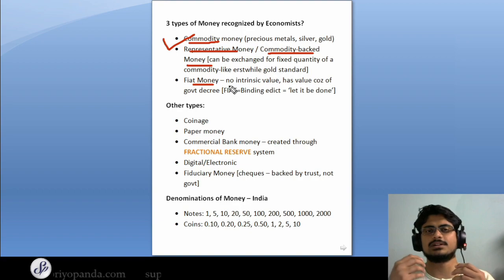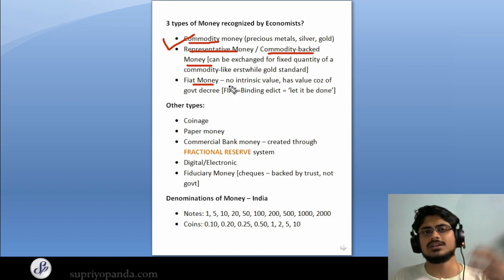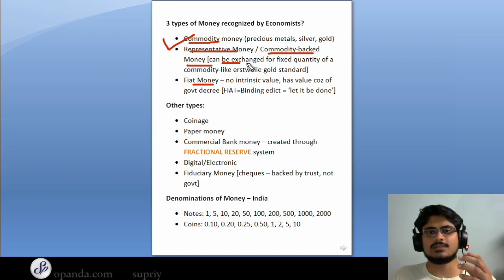So what the people did was they took this commodity, and from this commodity they printed some other types of money like banknotes or some other things which were linked to that commodity. So basically these representative money, they can be exchanged for a fixed quantity of that commodity, which is the actual precious commodity. So basically this was something that we used to use as the gold standard.